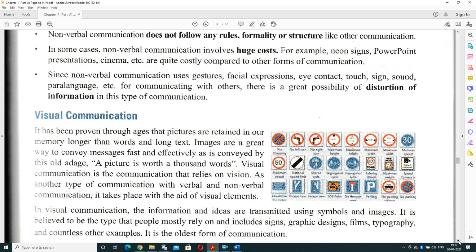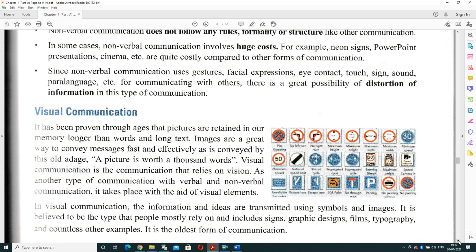Visual communication is a medium of communication that relies on vision. It is another type of communication alongside verbal and non-verbal communication, and it takes place with the aid of visual elements. So in visual communication, what's going on?